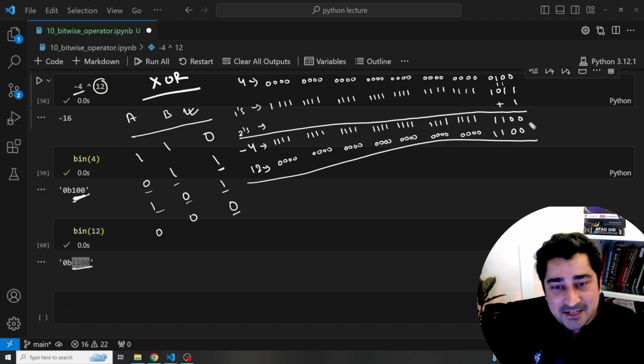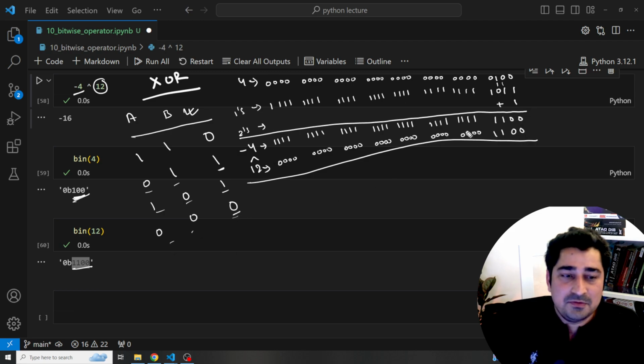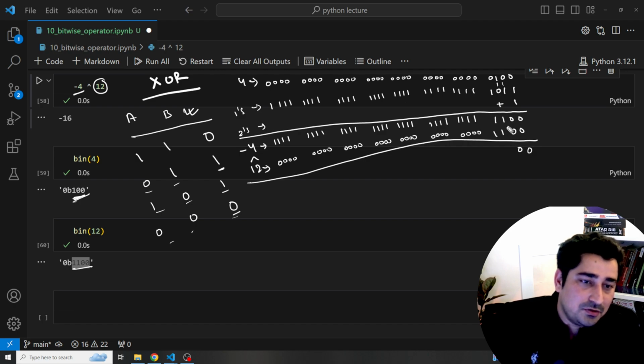So, okay, let's do XOR between minus 4 and 12. Okay. So here 0, 0 gives 0. 0, 0, 0. Okay. 0, 0, 0, 1, 1. So if we have 1, 1, what is the answer?